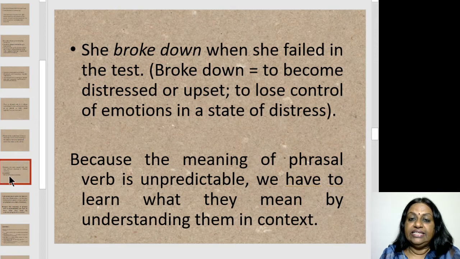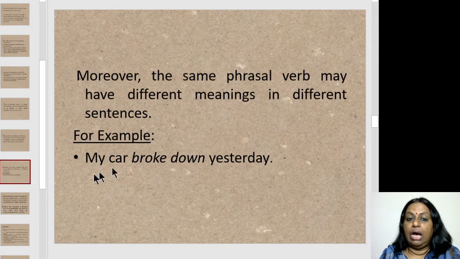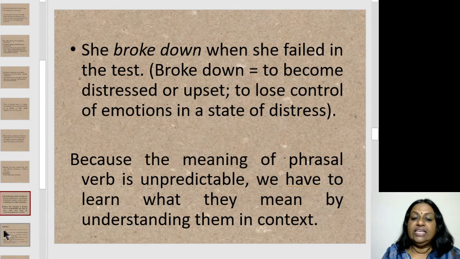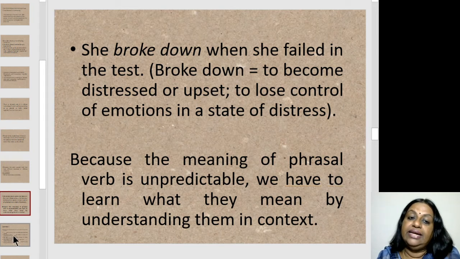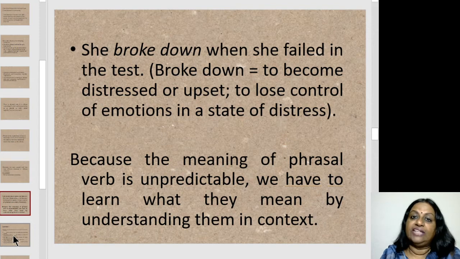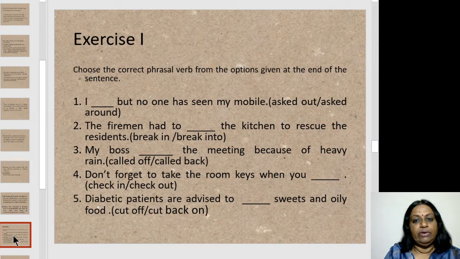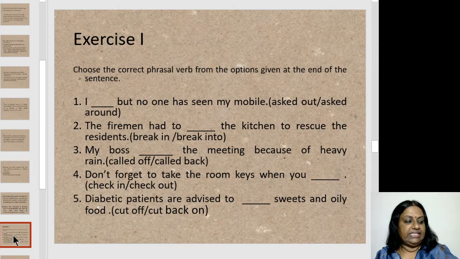So in the first sentence, my car broke down, it means there was a problem with the car. In the second sentence, she broke down when she failed in the test, here broke down means to become upset, lose control of one's emotion. Because the meaning of phrasal verbs is unpredictable, we have to learn what they mean by understanding them in context. Okay, so that's very important. Shall we move on to doing the exercises? Okay, so let's do exercise 1.